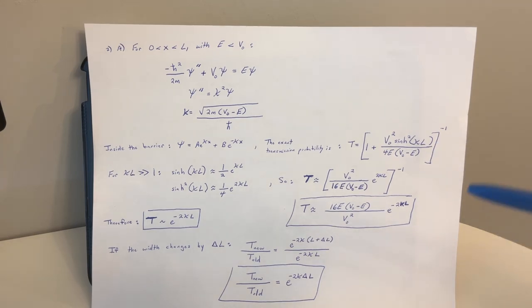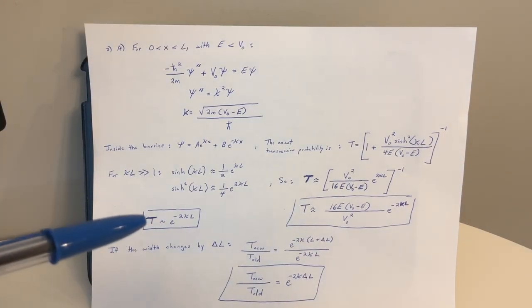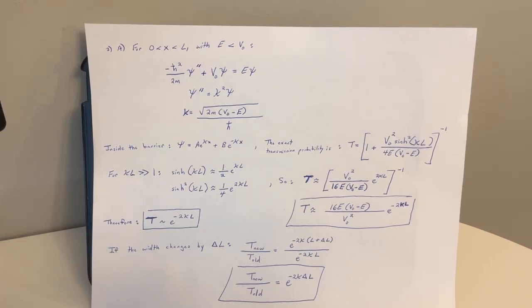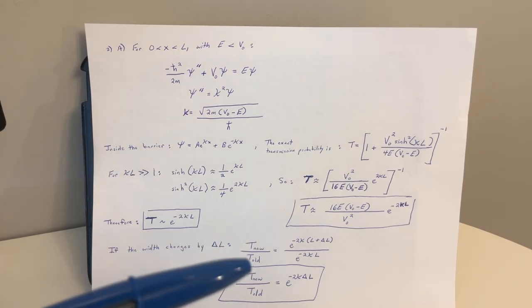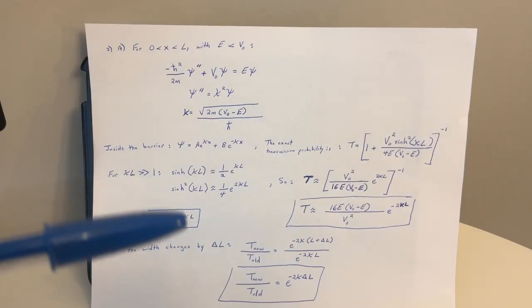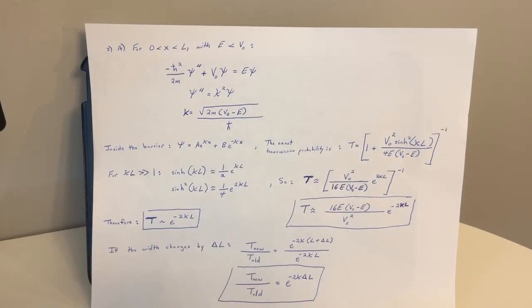So just writing that without the -1 exponent, we have t is approximately 16e times the quantity v naught minus e over v naught squared times e to the -2 kappa L. So therefore our t is proportional to e to the -2 kappa L. And just to add to this, if the width changes by delta L, t sub new over t sub old equals e to the -2 kappa times the quantity L plus delta L over e to the -2 kappa L. So this would become e to the -2 kappa delta L. Okay, so that's for number 2.